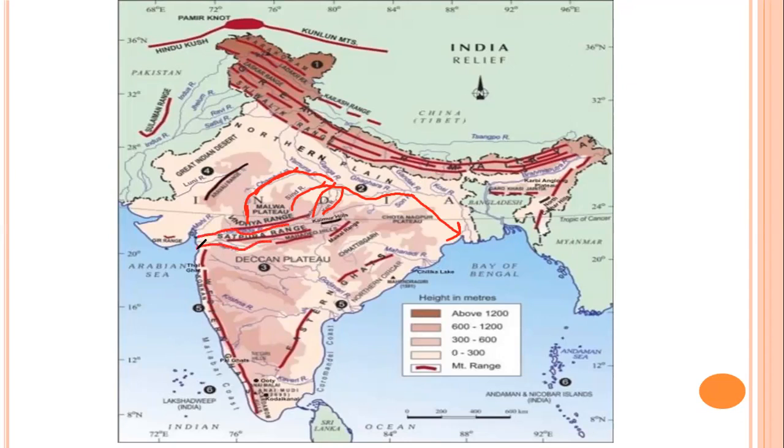Now these are the rivers that flow through rift valleys. Narmada and Tapi flow through rift valleys and hence they drain into the Arabian Sea. These rivers are called west flowing rivers as they drain into the Arabian Sea, and these rivers are called east flowing rivers as they drain into the Bay of Bengal.